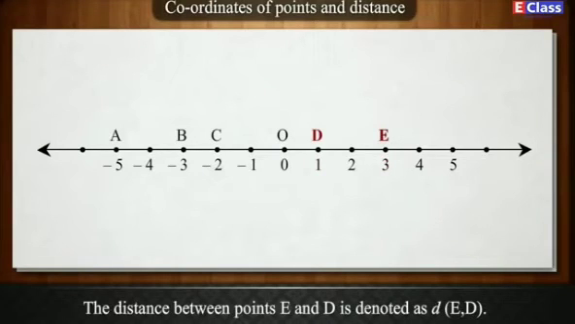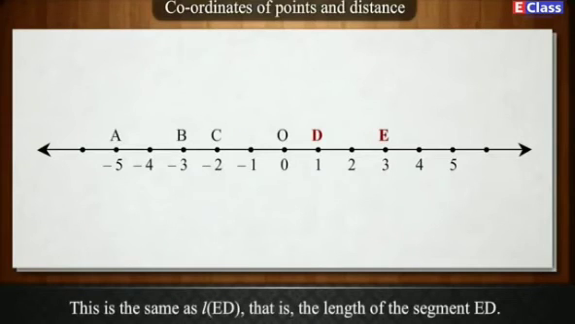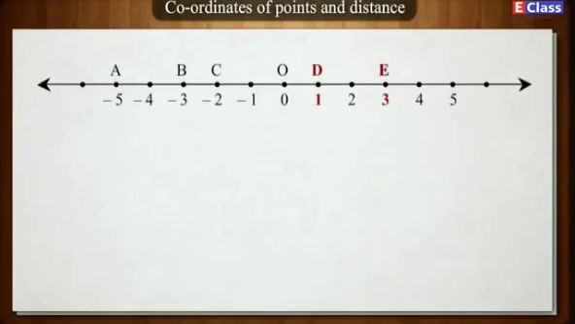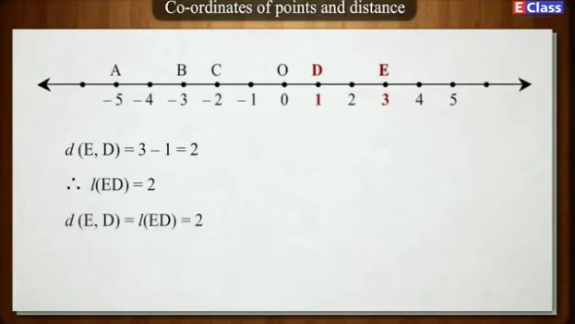The distance between E and D is denoted as d(ED). This is the same as length ED, that is, the length of the segment ED. Distance ED is equal to 3 minus 1, which is equal to 2. Therefore, length of ED is equal to 2. Distance ED is equal to length of ED, which is equal to 2. Similarly, distance DE is equal to 2.